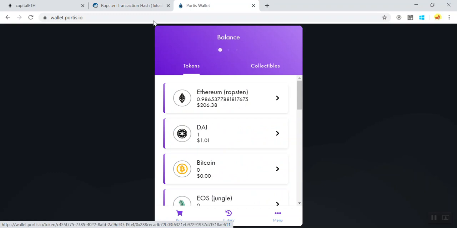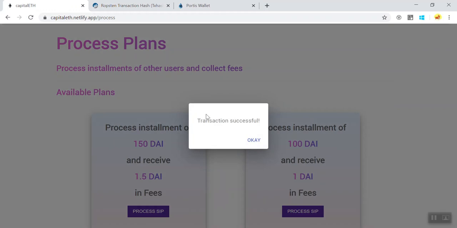Basically, we are incentivizing the users to process transactions and collect fees in return.